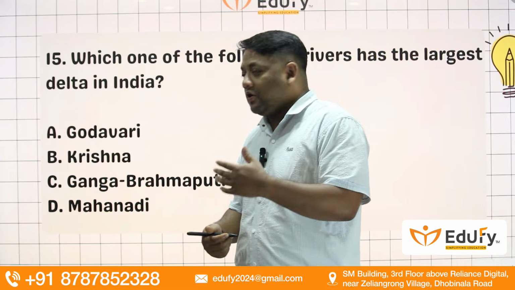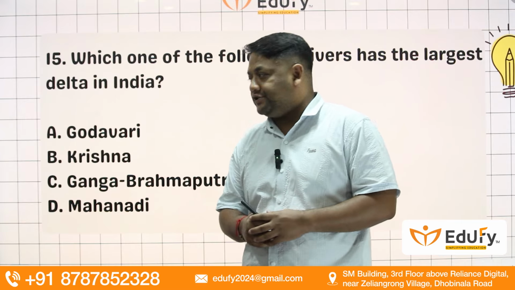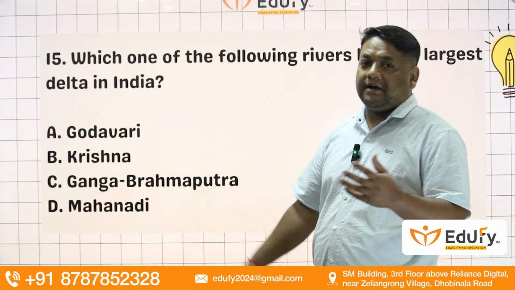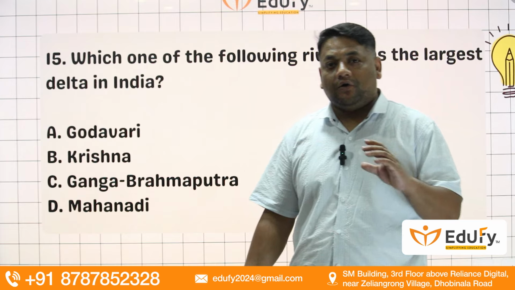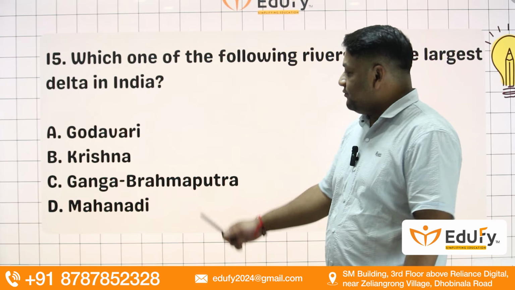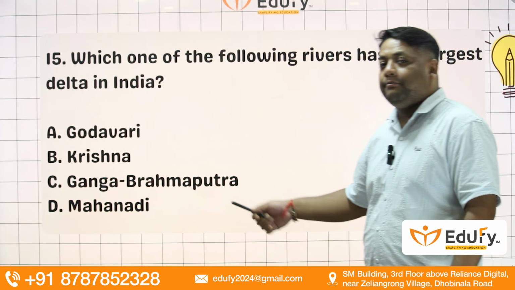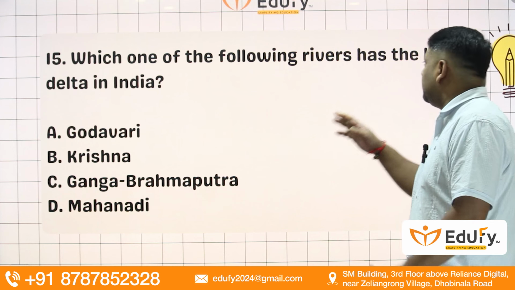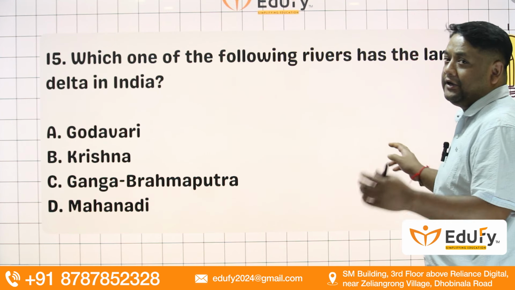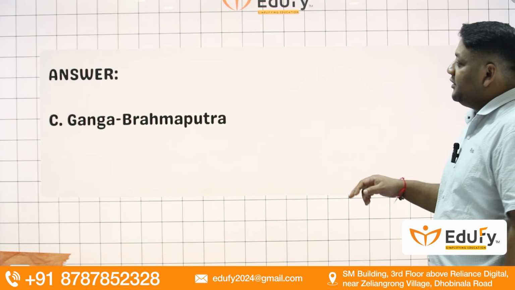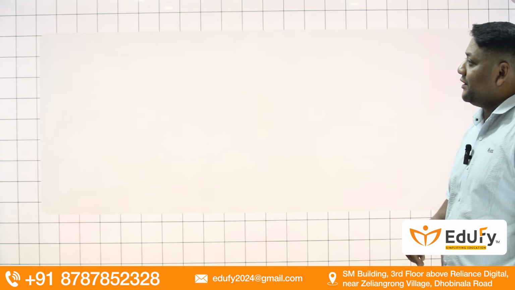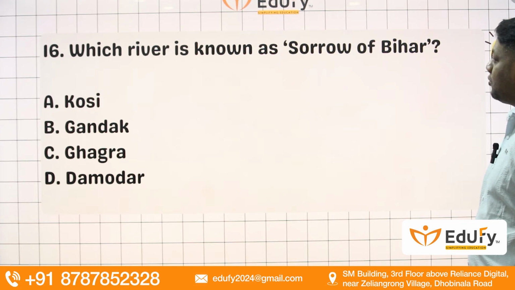In fact, not only in the southern belt of Asia. This delta is known as the Sundarban Delta. We all know it. So the right answer should be Ganga Brahmaputra. They are making the largest delta in the world, including in India. All right. Ganga Brahmaputra. Next question. Which river is known as the Sorrow of Bihar?